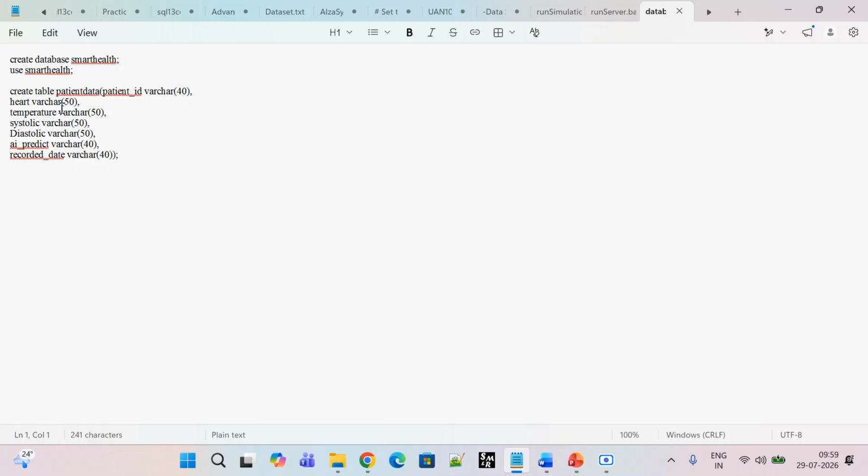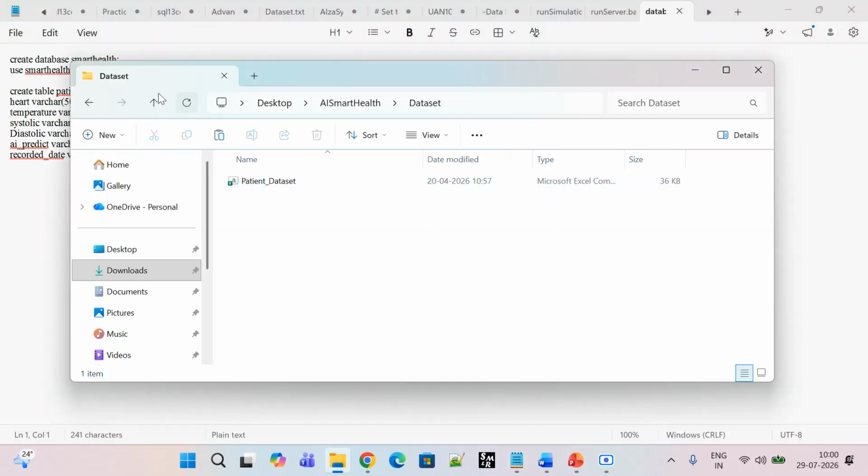So we have the heart rate and temperature, systolic, diastolic, AI predict, and the recorded date, right? So the database, what exactly does this folder do? Here it is, the patient dataset. Okay, so this is the patient dataset.